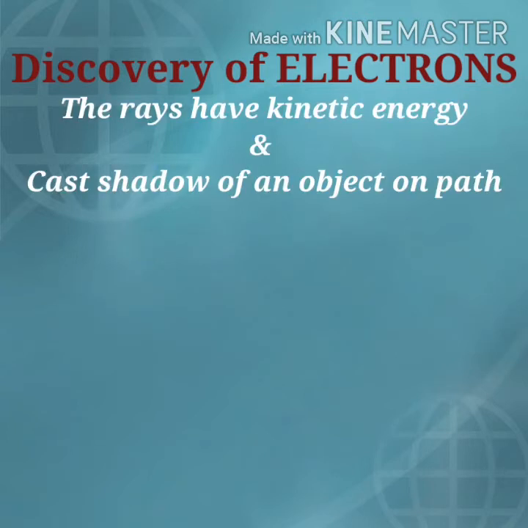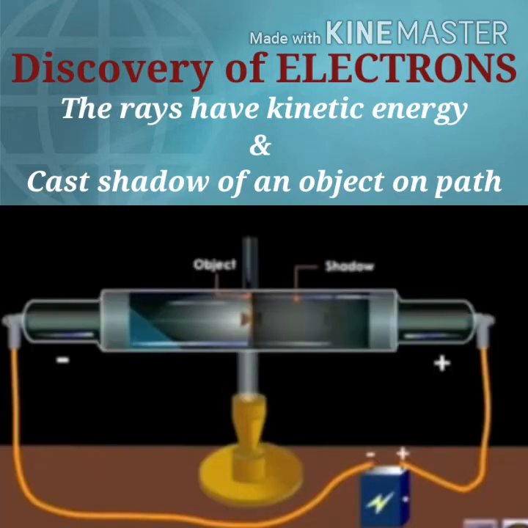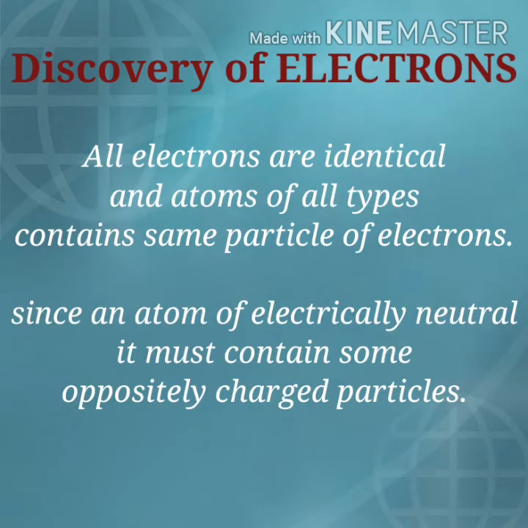J.J. Thomson said that these rays move from one terminal to the other, so they are in motion. That's why the rays have kinetic energy and cast a shadow of an object in their path. He also concluded that all electrons are identical and atoms of all types contain the same electrons.